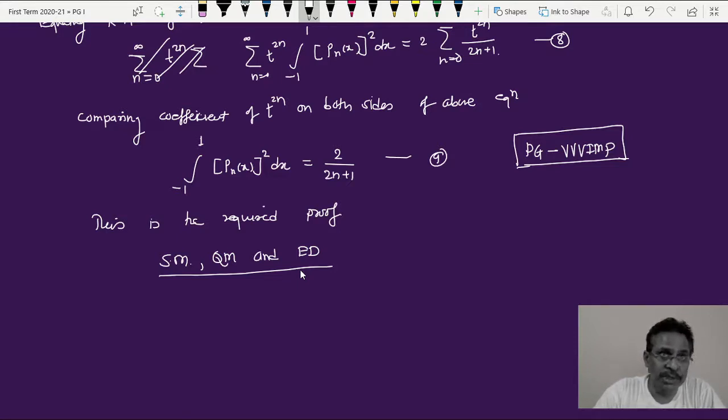Now PG people may have associated Legendre functions too. The next part of that is there, but for UG people it is not needed, and you people can study this part later on if you want. PG people, we will try to cover this particular part later on whenever we meet.